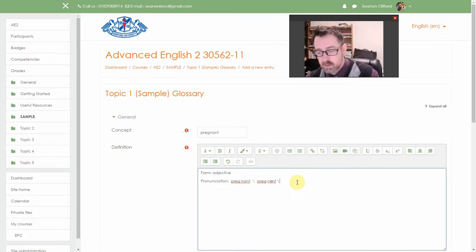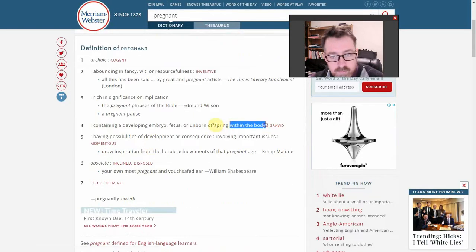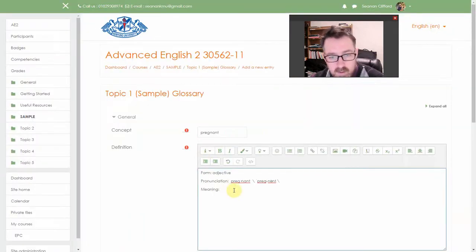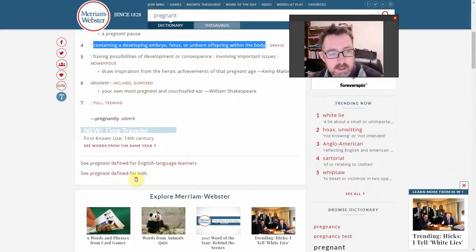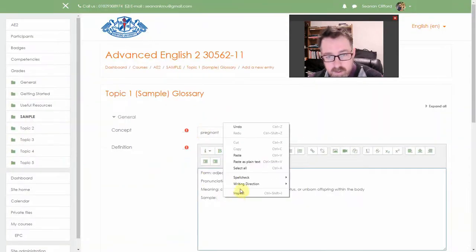Okay. Then I'm going to put in, what's next? Meaning or definition. And I'm just going to pick one that I think is important for my context, my story, copy, and paste this in here. Okay, and then last one, I'm going to put in a sample sentence. Again, I'm going to copy and paste this here. I think there's one down here. Yeah, she got pregnant soon after marriage. And I'm going to paste this in here.